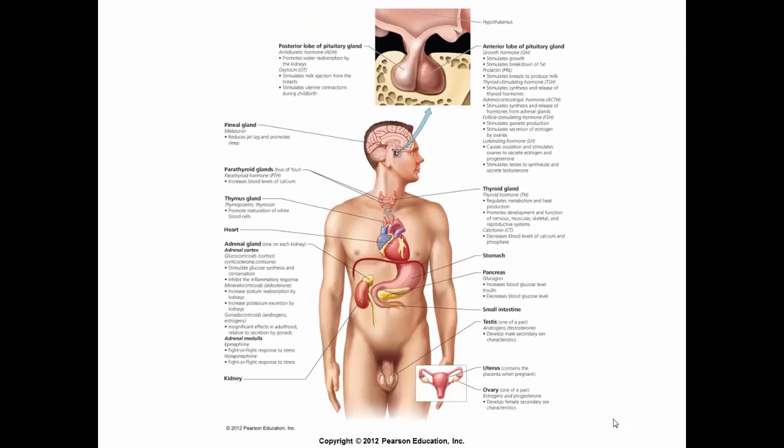This is just the layout of the organs and endocrine glands within the body and the different hormones that they secrete. We will cover some of these more in depth as we progress through the chapter.